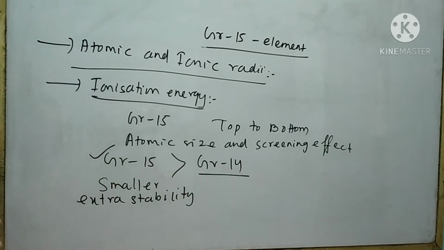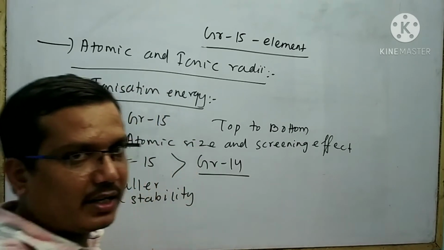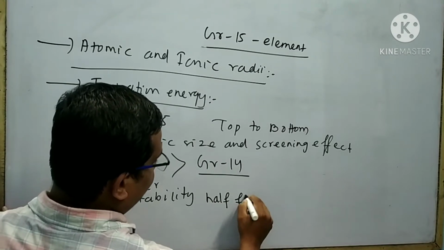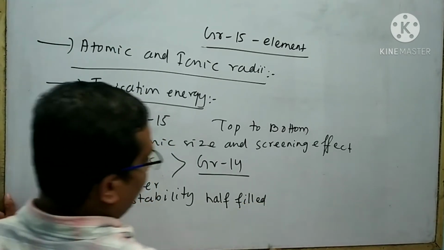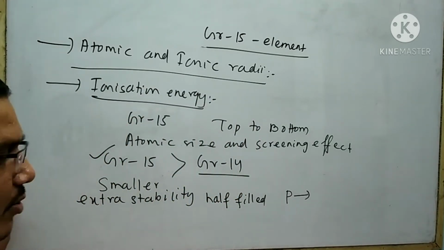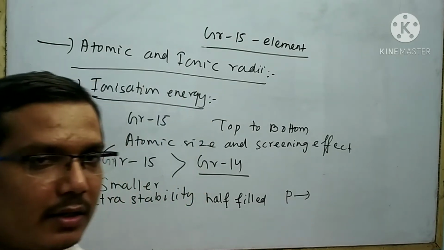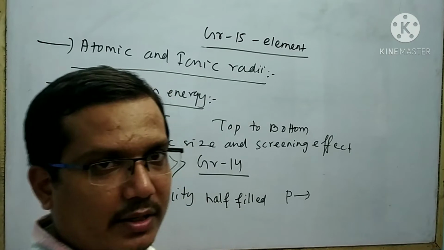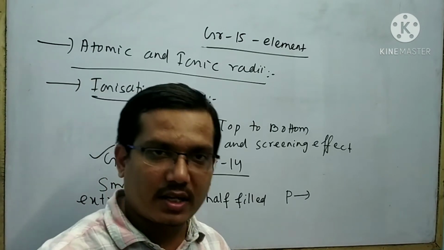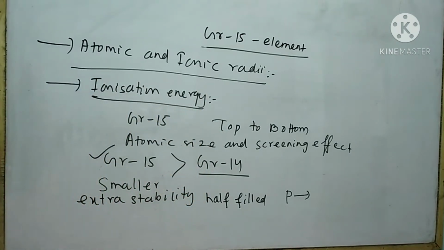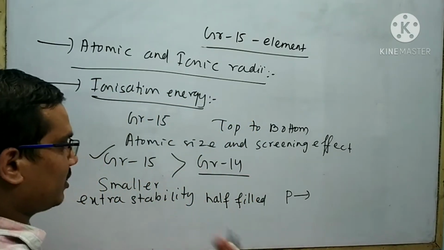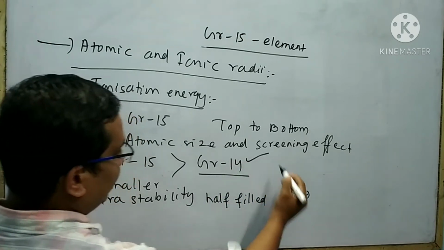If I draw the electronic configuration of group 15 elements, the p orbital maintains a half-filled configuration. Due to the half-filled electronic configuration, group 15 elements attain extra stability. We know that the more the stability, the more the ionization energy. That's why group 15 elements have high ionization energy as compared to the corresponding elements of group 14.